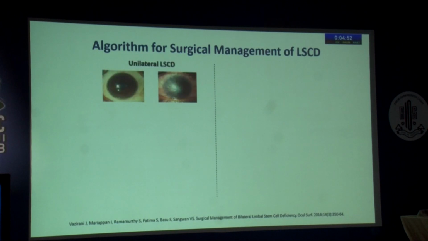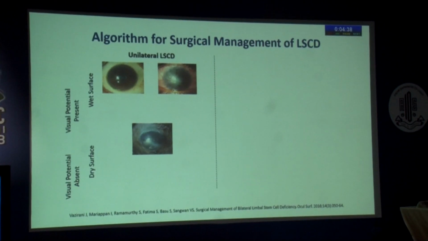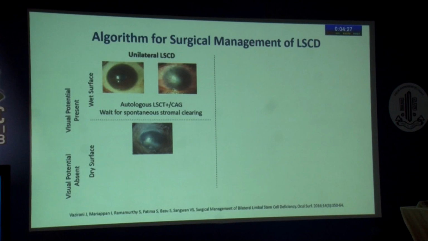So if you have a case of unilateral limbal stem cell deficiency, it might be chemical burns, it might be any other cause, but mostly unilateral LSCD is chemical burns. And there is visual potential in that eye, and the eye has a wet surface, then this is where you would think about doing an autologous limbal stem cell transplantation, which is basically an autologous sled from the other eye, and you would wait for the corneal stroma to clear over time. If you have a dry surface, unilateral, we usually don't do anything for these patients. It's important to emphasize here that these are not cases where you would do a keratoprosthesis. So typically we discourage people from doing keratoprosthesis if it's only in one eye.